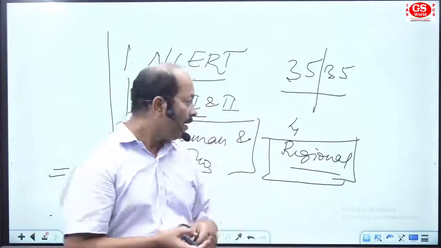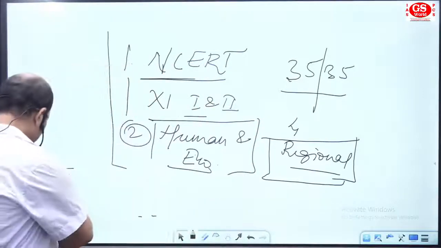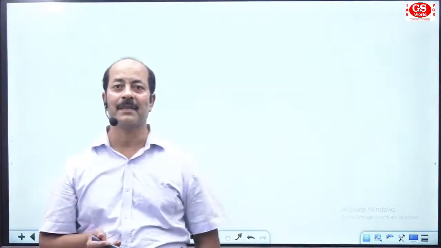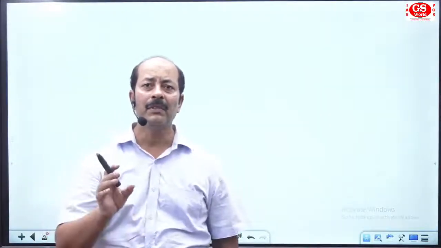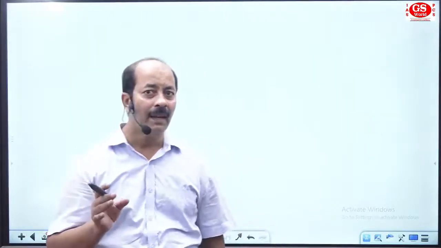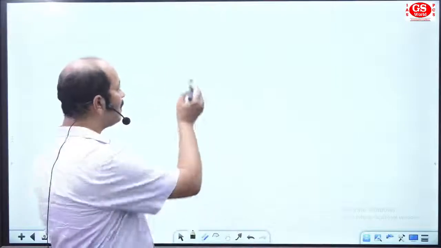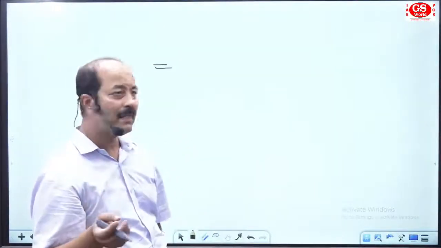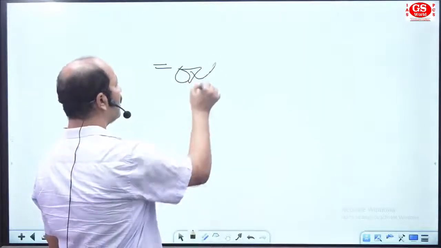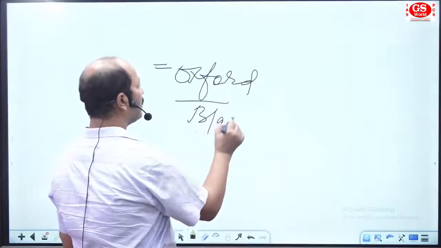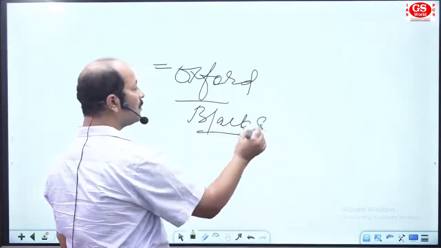Now, the next and most significant aspect of preparation is the Atlas. I want to discuss the Atlas in a separate way. With your class notes and textbook, you choose one particular Atlas. It may be Oxford, which is a very good one. Black Swan is also a good one.